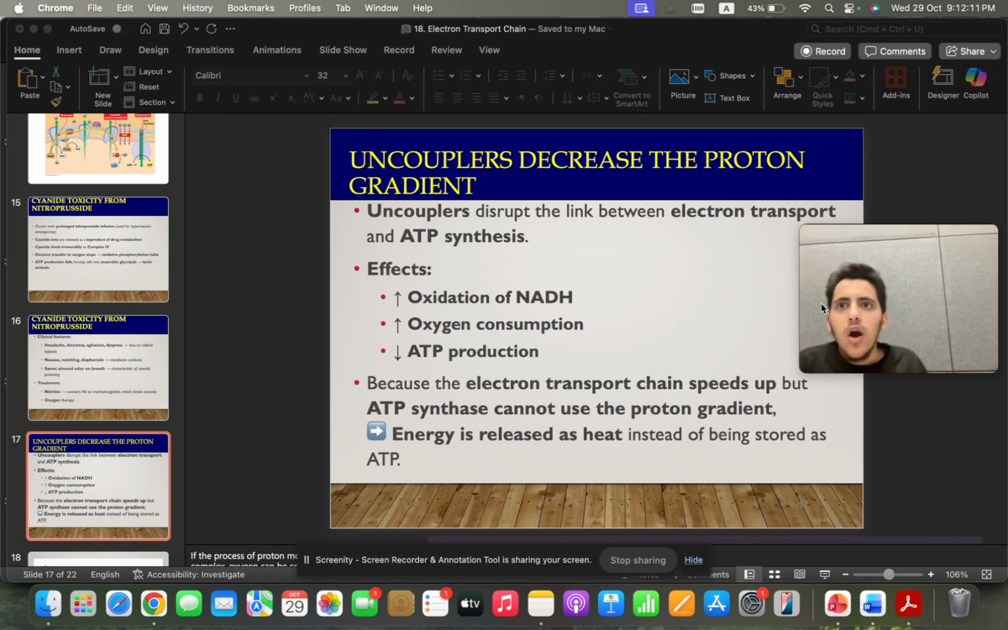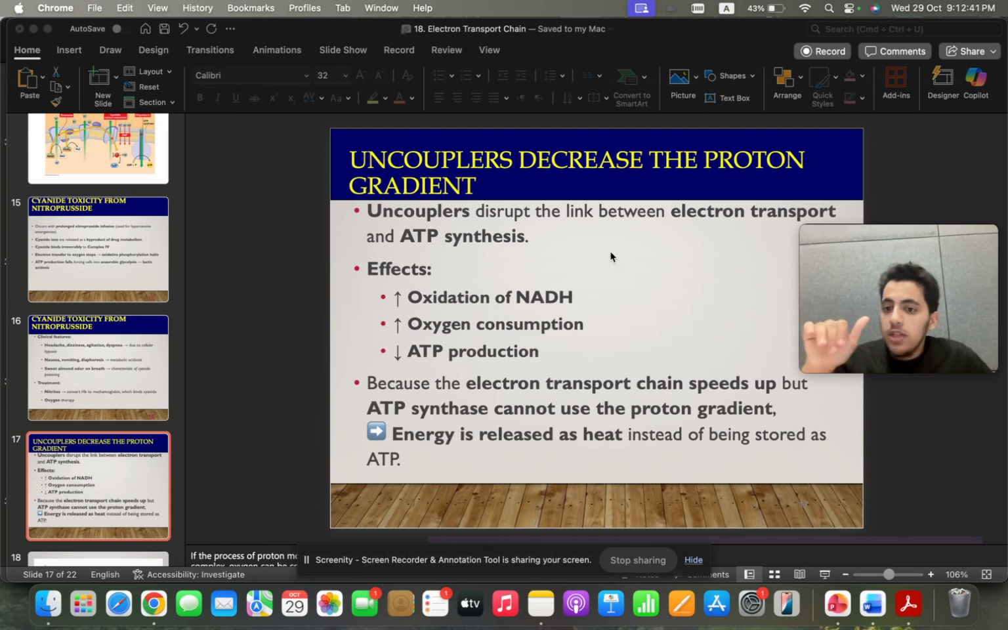Everything will happen. The electron transport chain will happen. NAD will be recycled. Oxygen will be consumed. But H plus now will not move through ATP synthase. The main idea of producing ATP will not happen. Everything will happen, but just the most important step of ATP synthesizing will not happen, and the H plus will move through another pathway if they have another pathway.